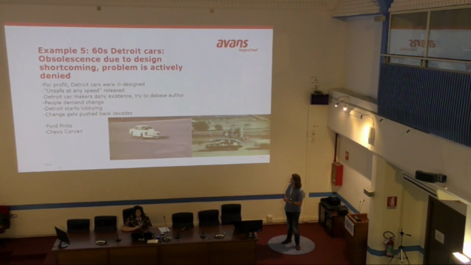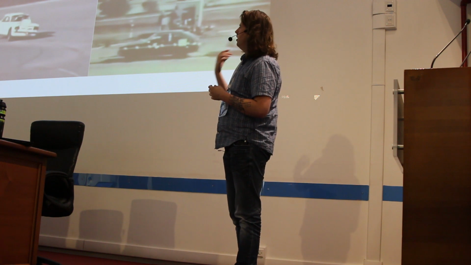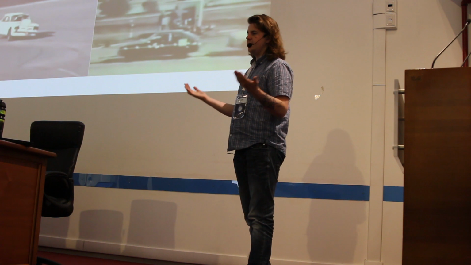And the last one, which is the most depressing one actually: in the 1960s, American car companies were designing very bad cars, which were very unsafe, very unreliable, etc. So a young lawyer from America wrote a book called Unsafe at Any Speed, and it would basically put a bomb under the car construction companies, because everyone in the US finally realized, hey, these car companies are making very bad cars, they are very dangerous, and they are not dangerous because it's impossible to make them safe, it's because it's expensive to make them safe.